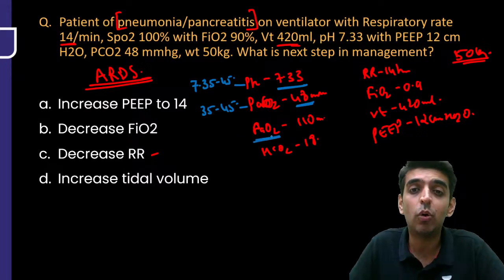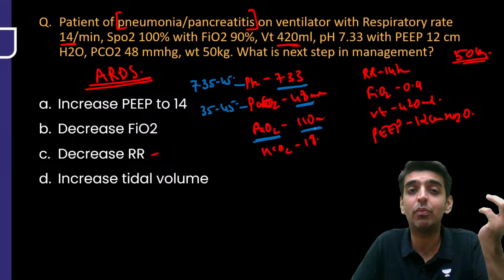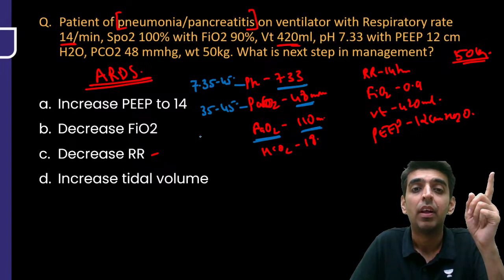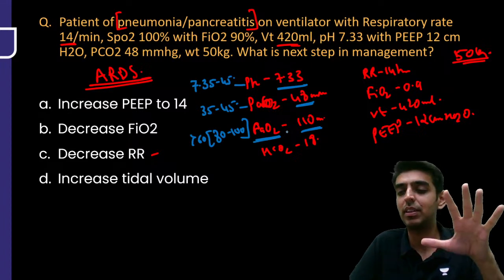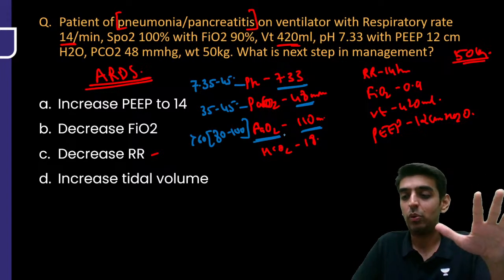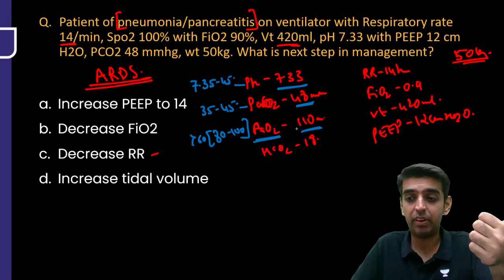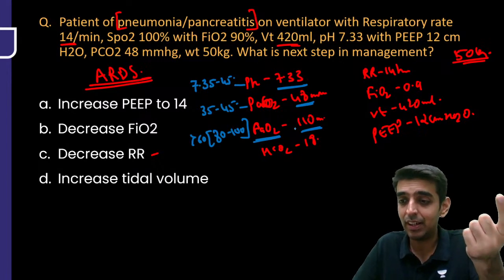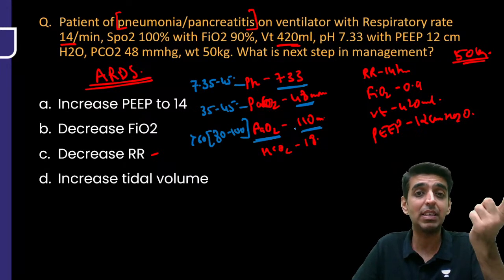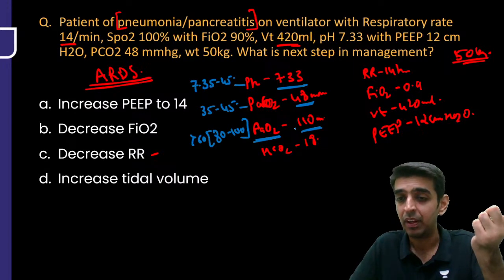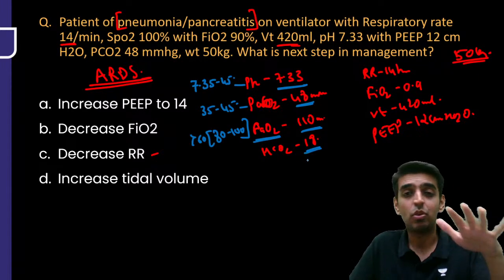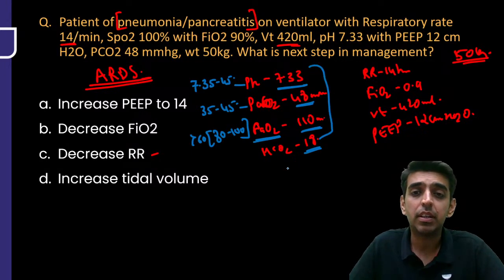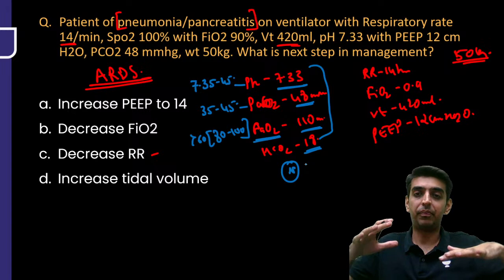Then comes your PaO2. It is 110, which is given here. What is the normal value of PaO2? More than 60 is what we consider, but to be on the safer side, it is 80 to 100. Yes, Velu Priya, exactly correct. 7.35 to 7.45 is the normal pH value. Well done. Bicarb is also on the normal side, 18 to 21 is what we take as normal. So the ABG shows that everything here is normal.